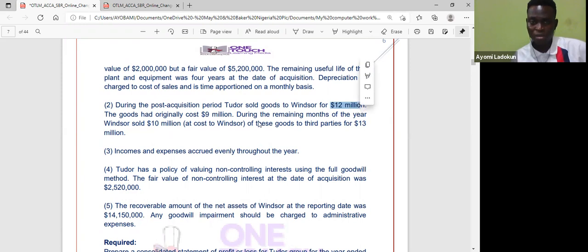So this 12 million: it said during the post-acquisition period, Tudor sold goods for 12 million. The goods originally cost 9 million. And during the remaining months, Windsor sold 10 million of these goods to third parties for 13 million. So I'm going to solve that for you.